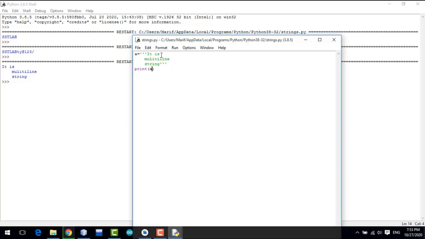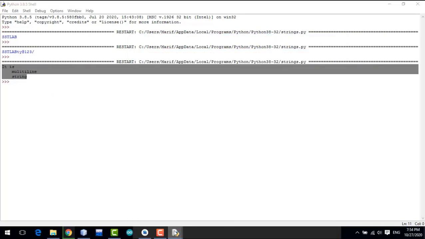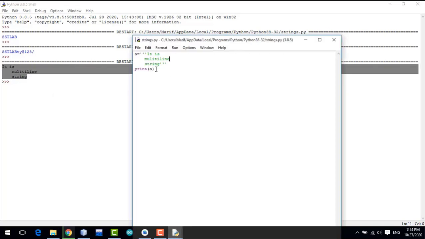In this string there is a line break after multi-line, so it is printed as I have mentioned the line break in the string. Your string will be printed as it is in the variable, and that is a very positive point.